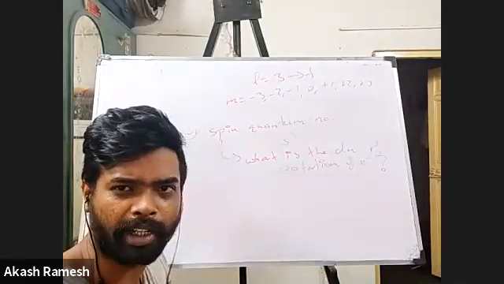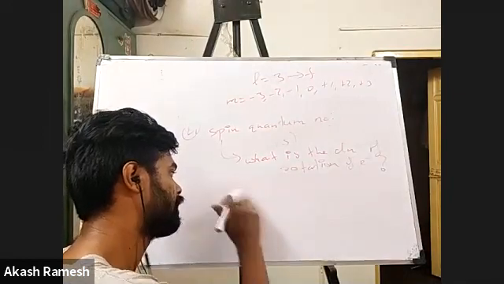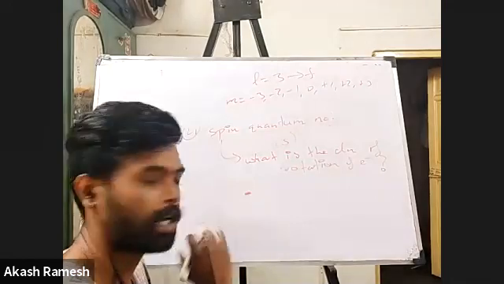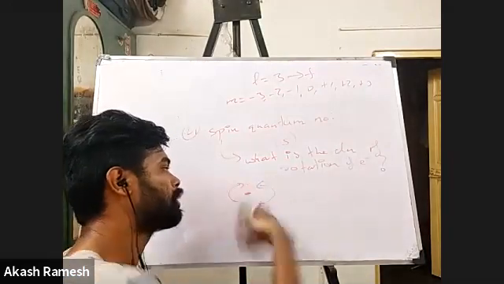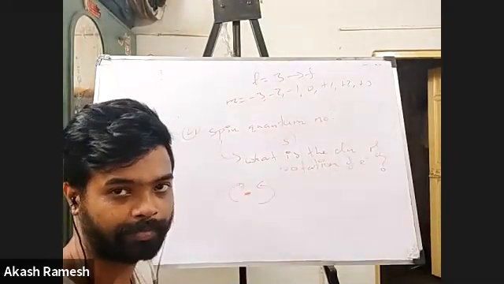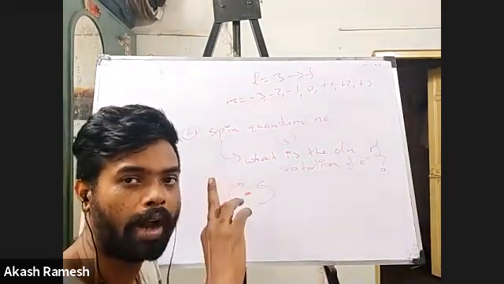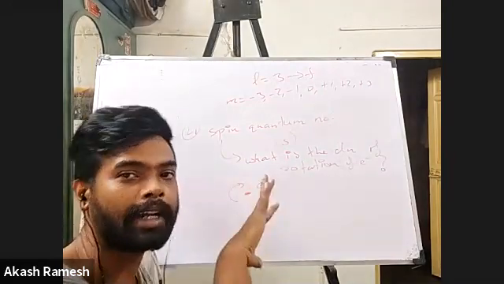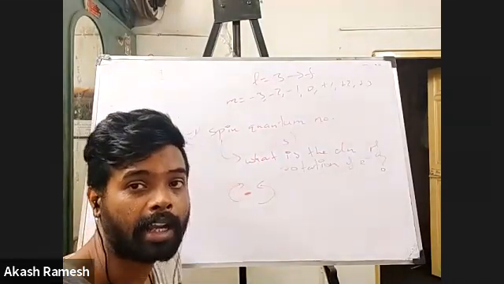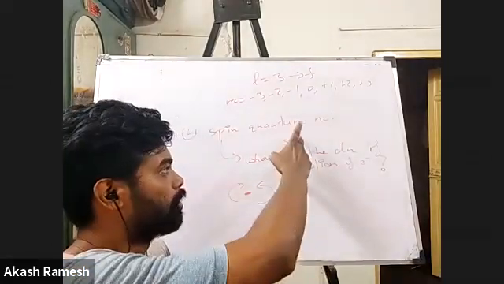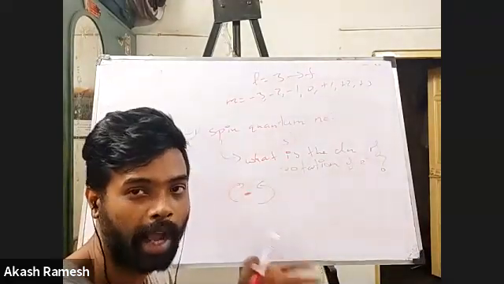Now I can have two types of rotation, right? So now I can have something like this. Basically I have a point. This is the electron. Now this electron can either go in this way, that is clockwise direction, or this electron can go in the opposite direction, that is my anti-clockwise direction, right? Now there are only two possible ways of rotation. Again, I repeat, there are only two possible ways of rotation, one in the clockwise direction and one in the anti-clockwise direction, right? So basically that's what I told you. There can be only two possible S values, right? One corresponding to clockwise, another corresponding to anti-clockwise.